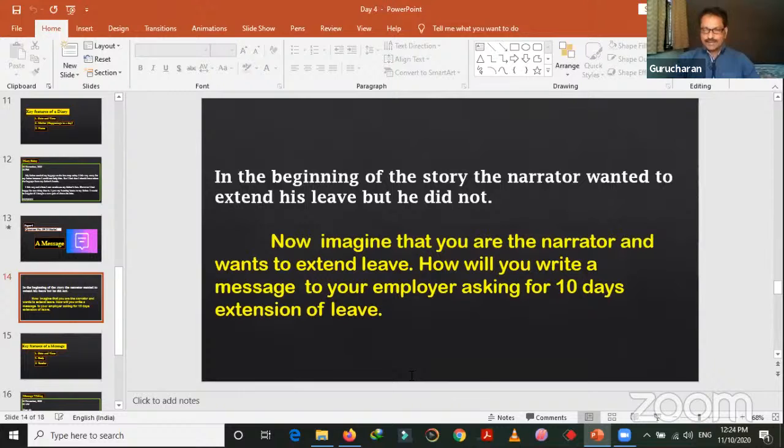He did not extend. Why? Because there were certain responsibilities. He had to repay certain money that he had borrowed already. If he doesn't join the job, he will go into debt.